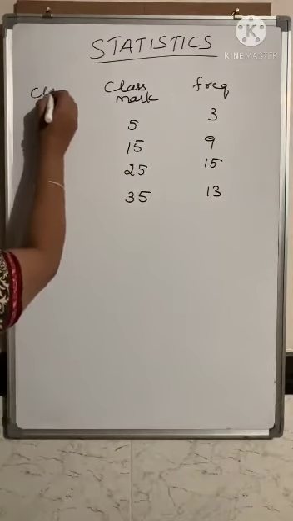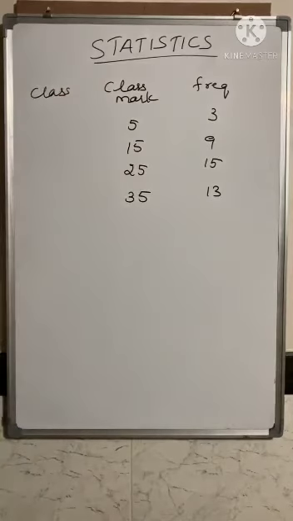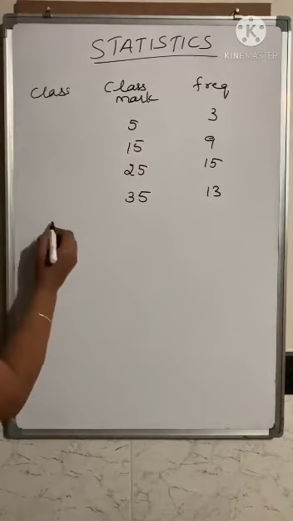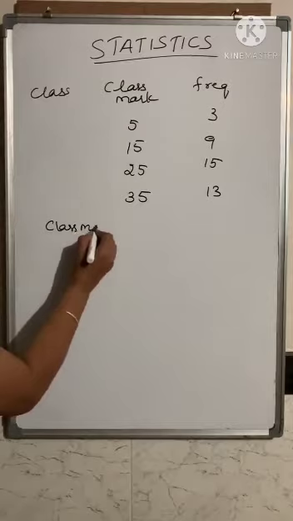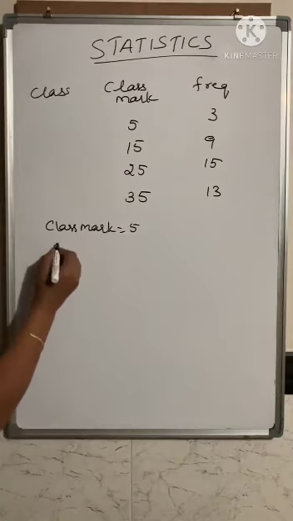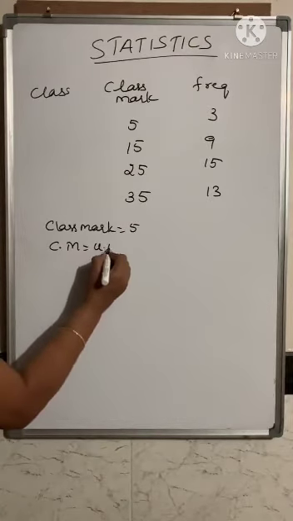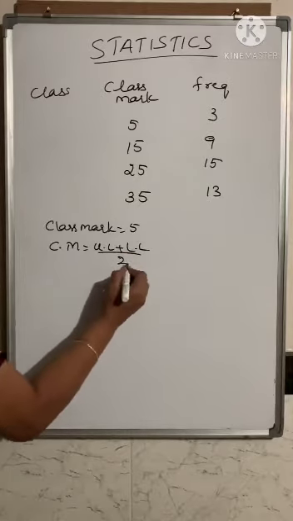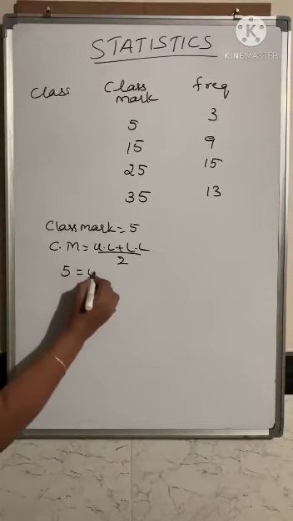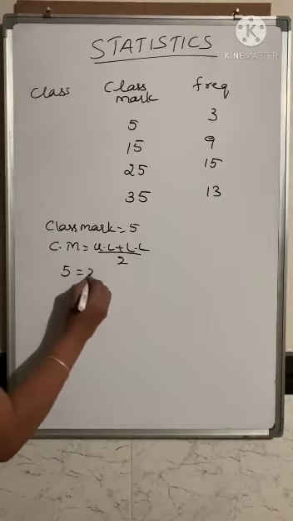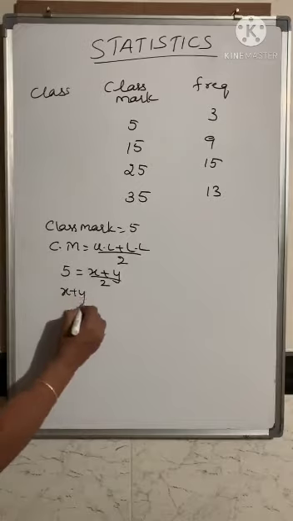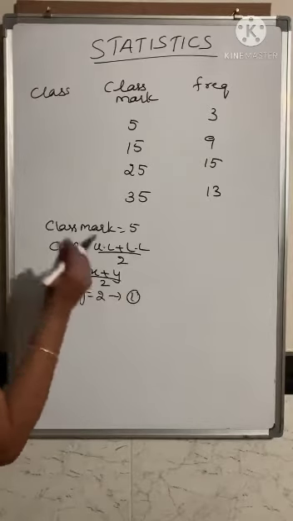So you need to find out what is the class here. For that we'll see what is the class mark given. Class mark is given as 5. The formula to find the class mark is the upper limit plus the lower limit divided by 2. We have seen in the previous class how to find the class mark. So here you have 5 is equal to, we'll take the upper limit as x and the lower limit as y, upon 2. So you get x plus y is equal to 10, which is your first equation.